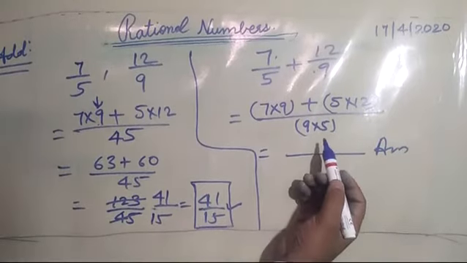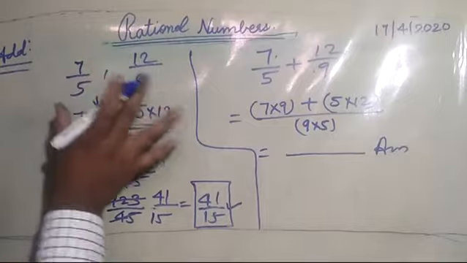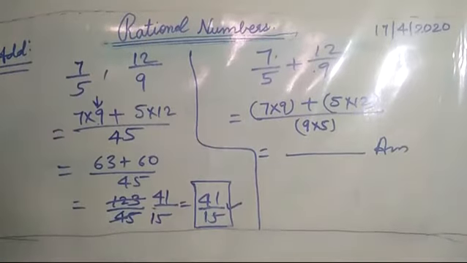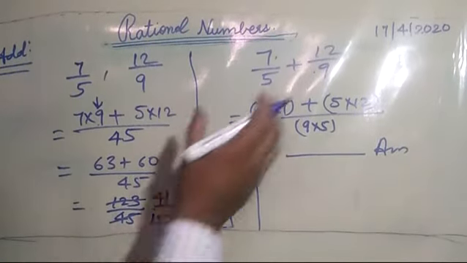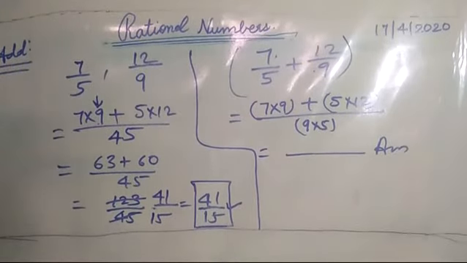In some cases in competitive exams, you will see there will be so many numbers, so it will be very difficult to again and again take out the LCM and then do. So in the shortcut method with two numbers or two fractions, we can easily do this.